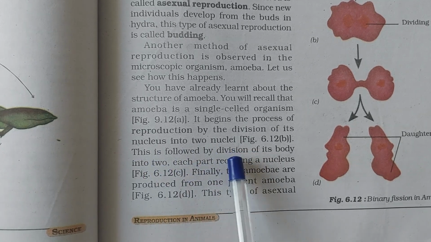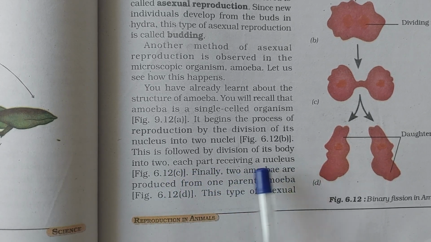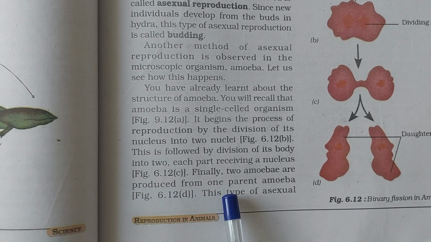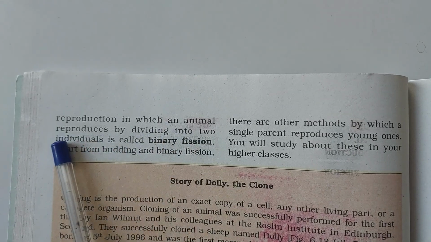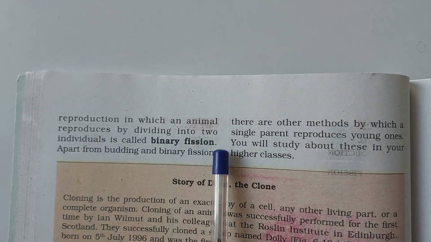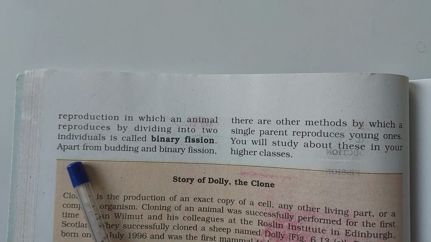This is followed by division of its body into two, each part receiving the nucleus. Finally, two amoeba are produced from one parent amoeba. This type of asexual reproduction in which an animal reproduces by dividing into two individuals is called binary fission.